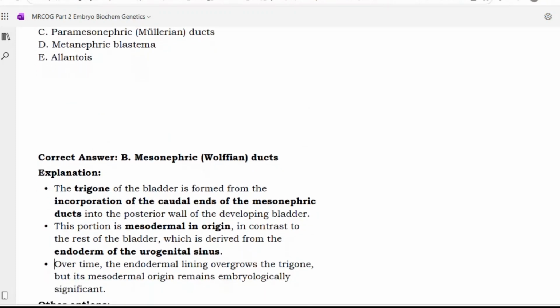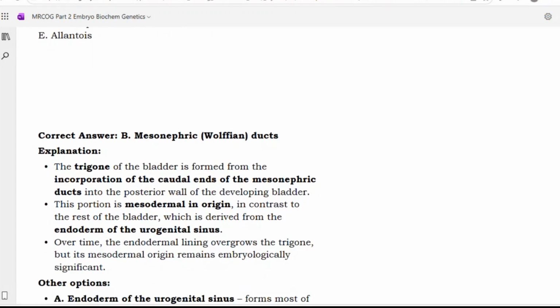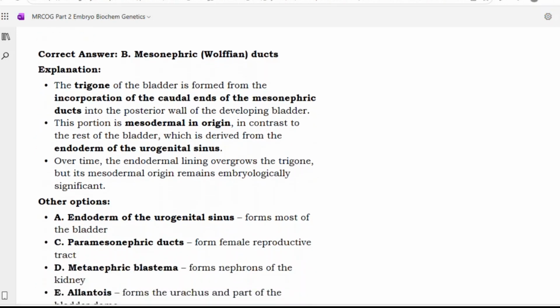The trigone of the bladder is formed from the incorporation of the caudal ends of the mesonephric ducts into the posterior wall of the developing bladder. This portion is mesodermal in origin, in contrast to the rest of the bladder, which is derived from the endoderm of the urogenital sinus. Over time, the endodermal lining overgrows the trigone, but its mesodermal origin remains embryologically significant. This is a very important question.